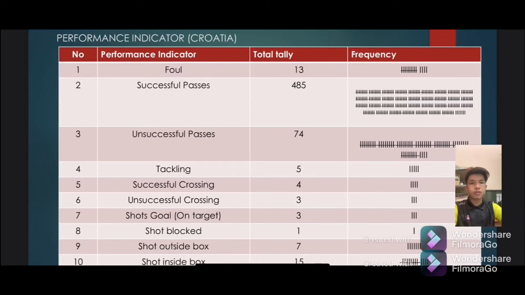Okay, next we go to the shoot block from the opponent defender, which is equal for both teams, which is only one, which is cleared by a defender and blocked by the defense. Other than that, shoot from the outside of the box for both teams, which is Croatia more than France. For the last one, shoot inside the box is 4 for France, and Croatia is 15.